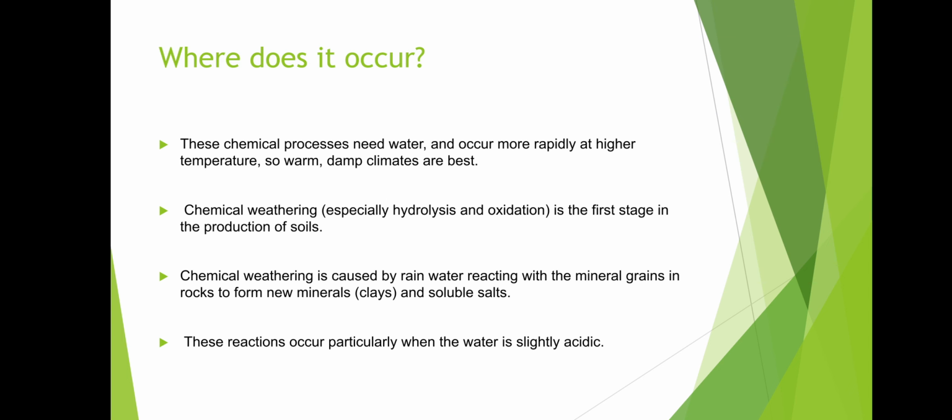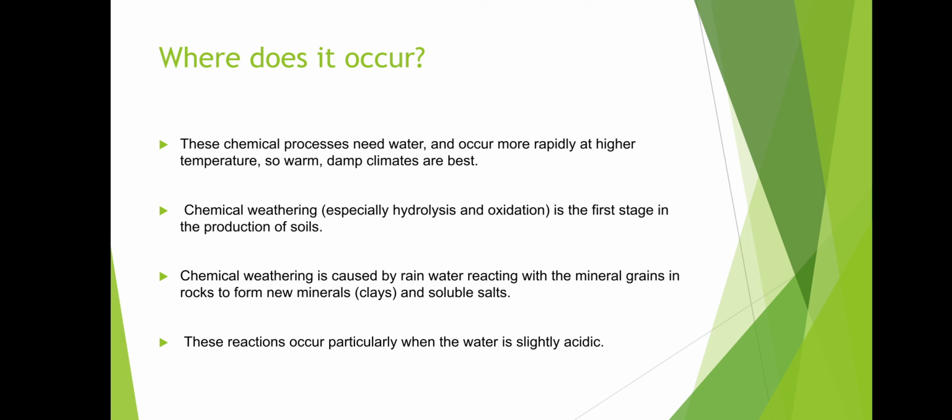Then there is a point: where does it occur? Now you must be thinking, rocks are everywhere, then where does it actually happen? This chemical weathering process needs water and occurs more rapidly at higher temperatures. Warm, damp climates are best. So this process happens when there is a higher, warm temperature and damp climates are best.